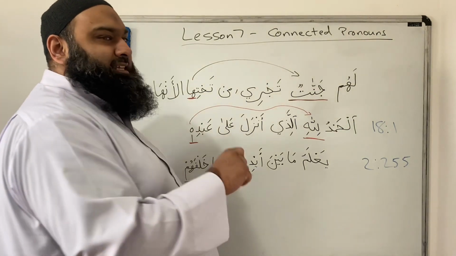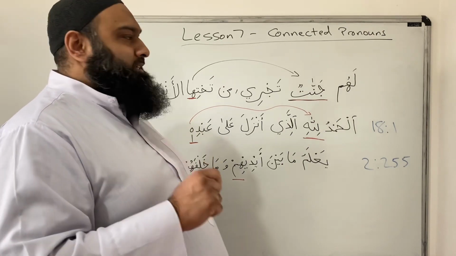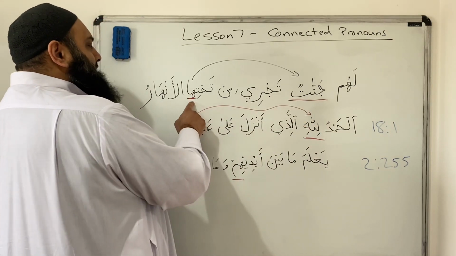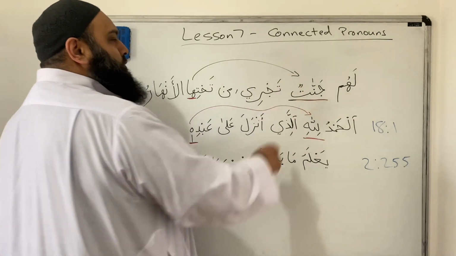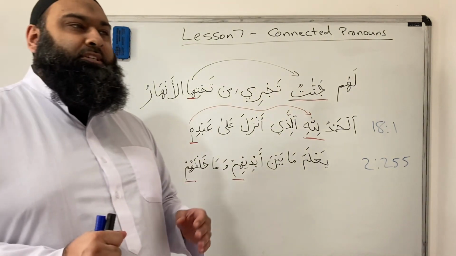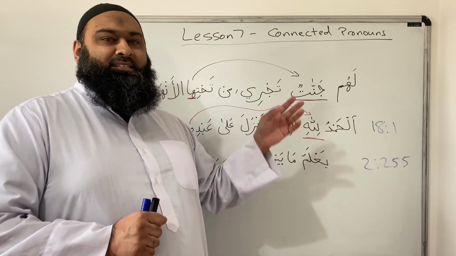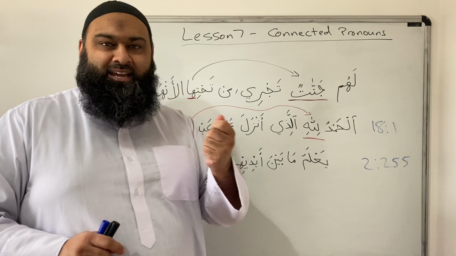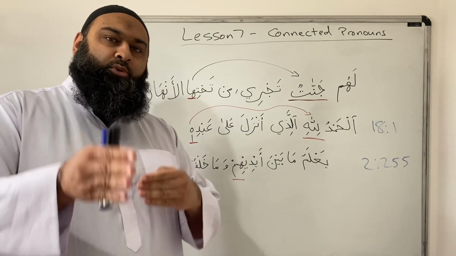And what we mentioned is that the female singular can be pointed towards a non-human object as well. So here it is pointing towards Jannat. Remember, whenever you have a connected pronoun, it is always pointing towards something else. So it's pointing towards something which has been referred to prior in the sentence, or it could be referring to you, because ka means you, and ki means you for female, and kum means you plural.